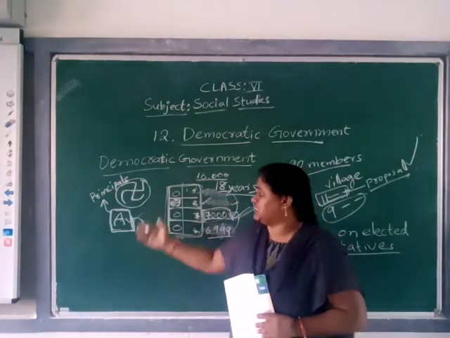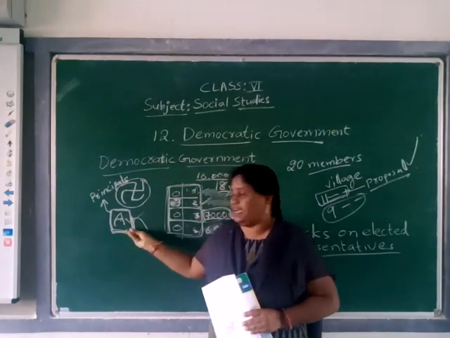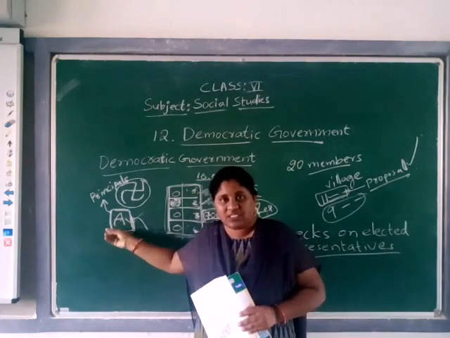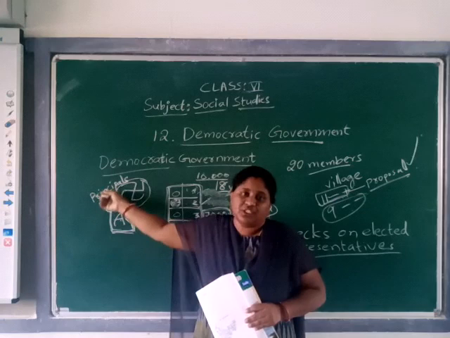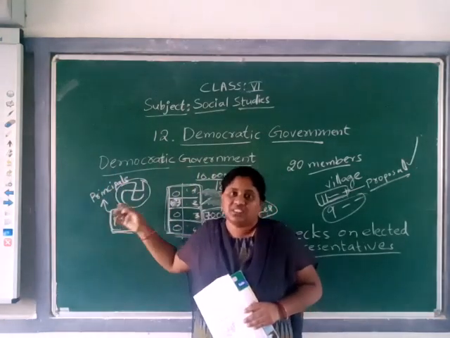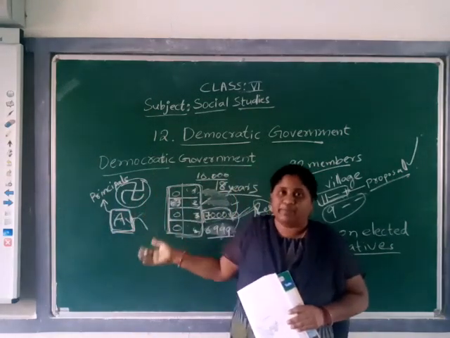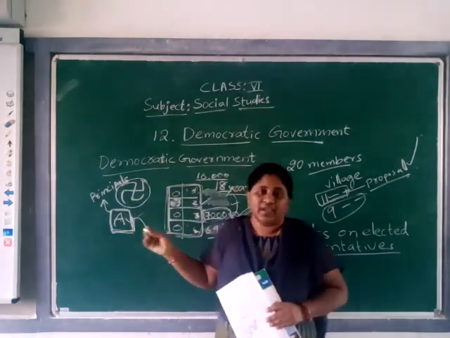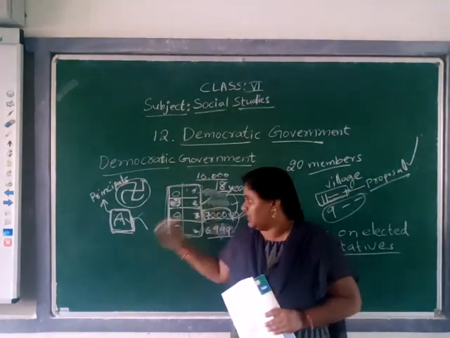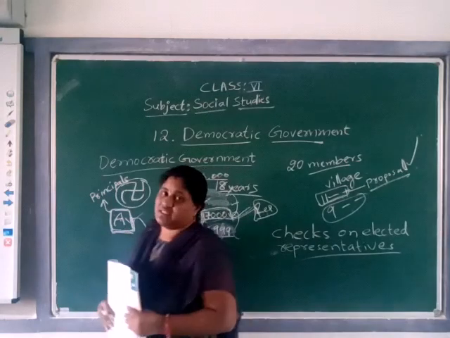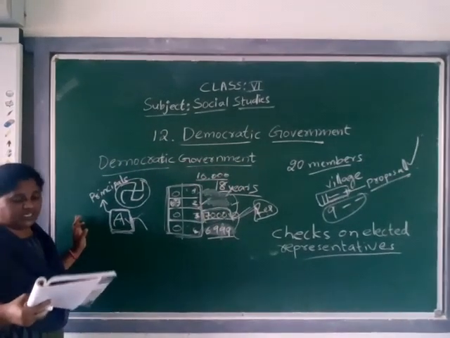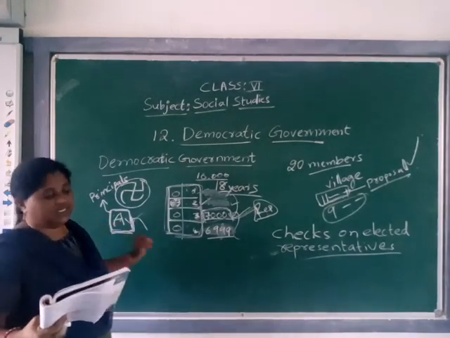Based on those principles only, the elected people have to act. If a person does not follow the rules of the principles already laid down in the constitution, this person will not be allowed to return to that place. People will start strikes against that person, and the people will also disobey this person. Yes or no? That is checks on elected representatives.